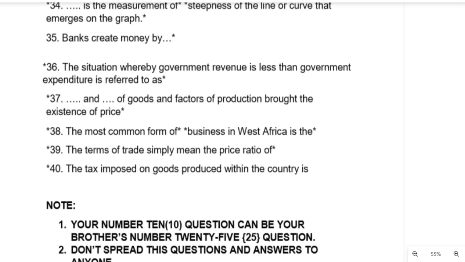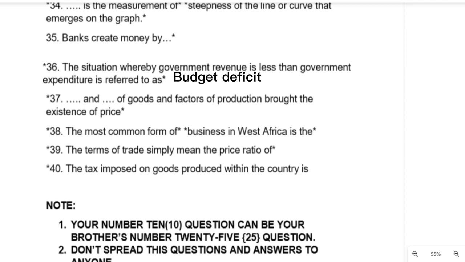Question number 36. The situation whereby government revenue is less than government expenditure is referred to as what? That's what we call budget deficit. In the government line, we call it budget deficit. And what is budget deficit? It is when a government's revenue is less than the government's expenditure.